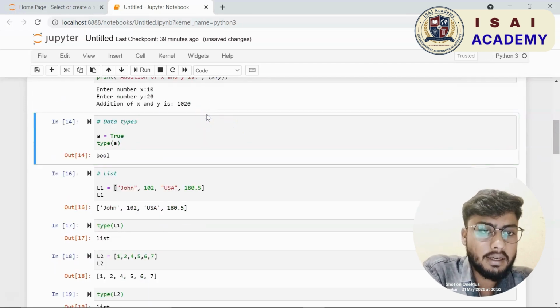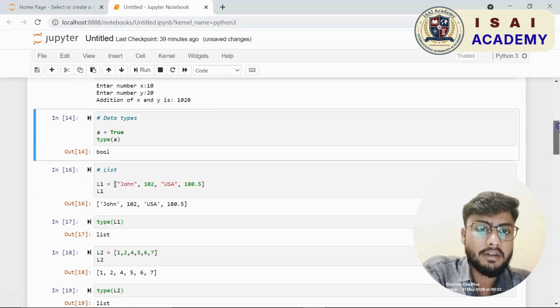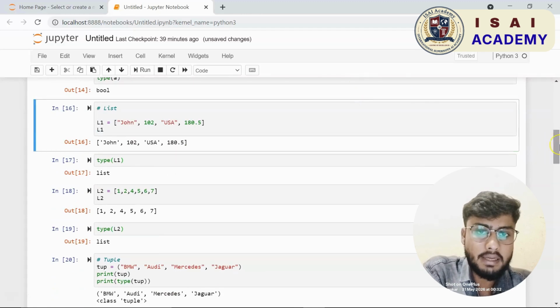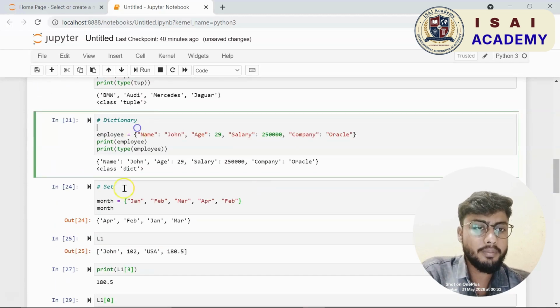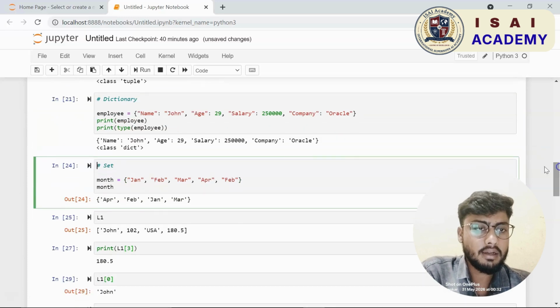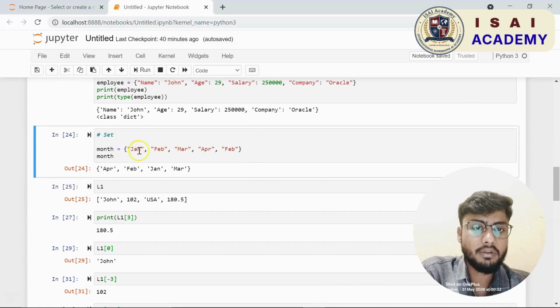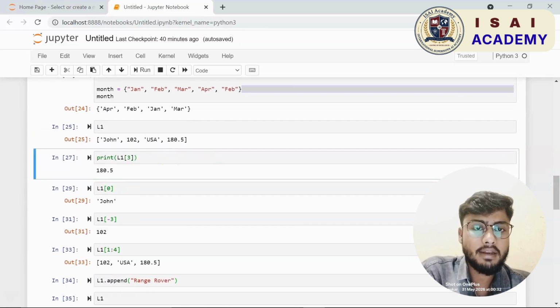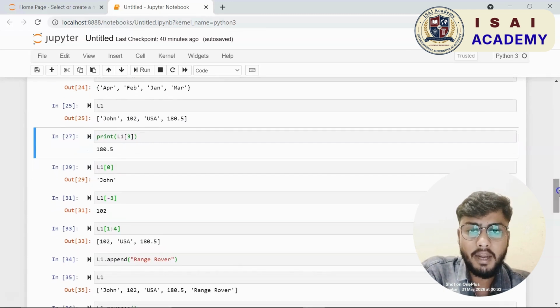So this brings us to the end of our demo session on introduction to Python. Let me go to the top and tell you what we did. So first I told you how to print any statement or any string or number in Python. You just use the print statement or the print function. You can also perform very simple mathematical calculations using Python. Then you can also check the data type of a variable using the type function.